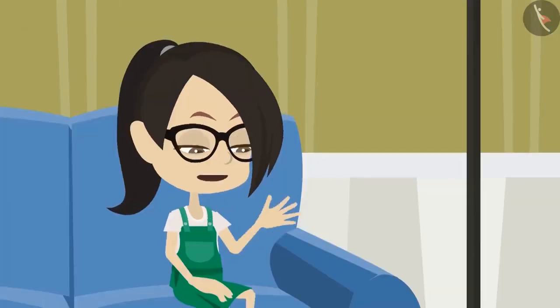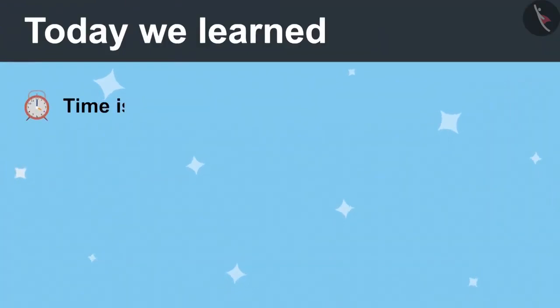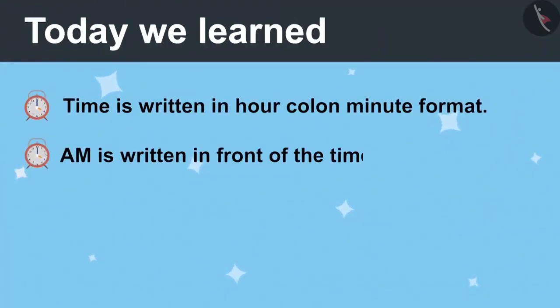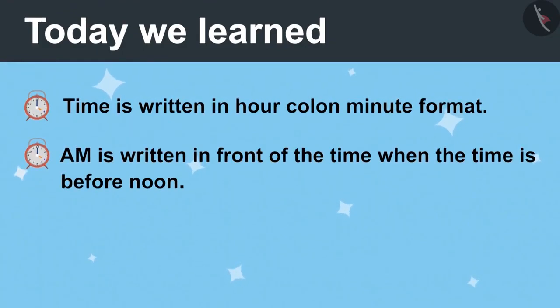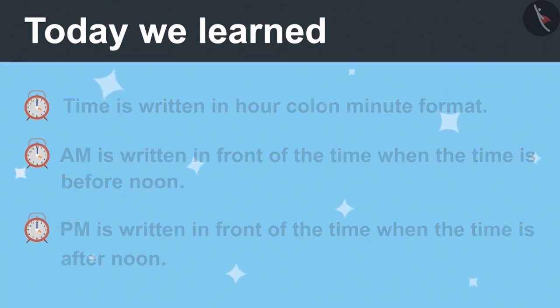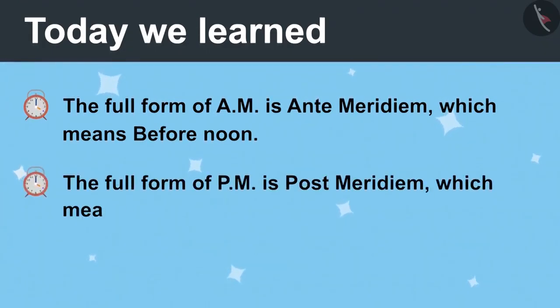Yes, Mummy. Even you can become a teacher. Today we learned that time is written in form of hour, minute. AM is written in front of the time when time is before noon. PM is written in front of time when the time is afternoon. Full form of AM is ante-meridiem, which means before noon. And the full form of PM